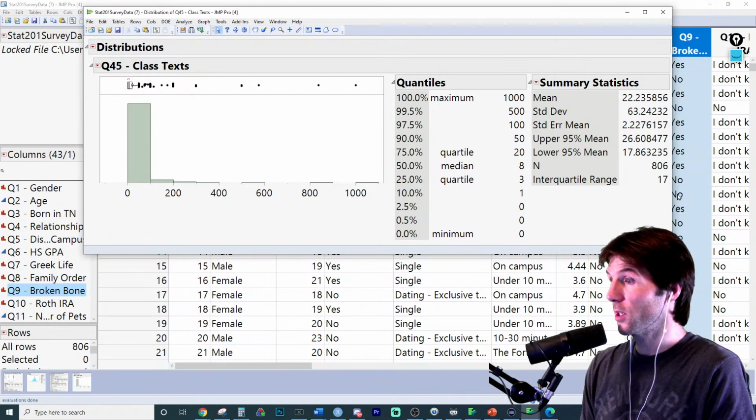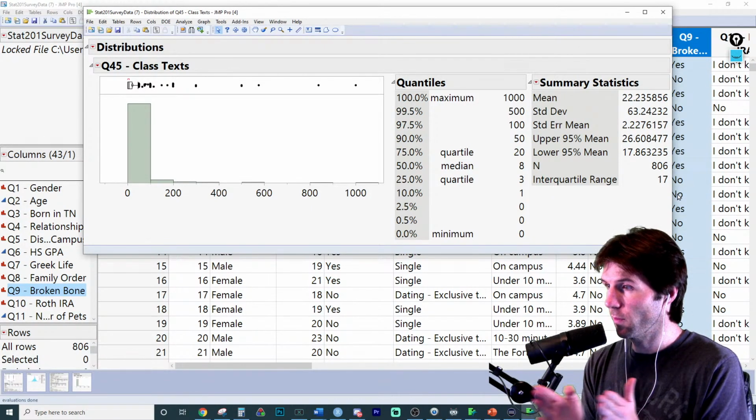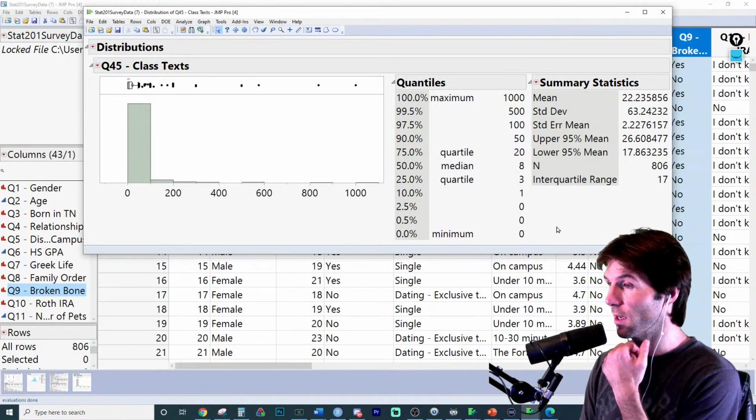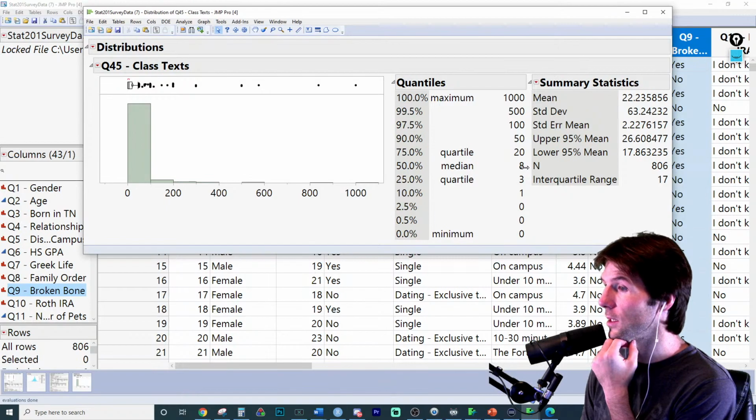So the IQR is the measure of spread because it's how far the middle 50% is spread out. It's from 3 to 20, so it's 17. And then the median is going to be the middle, or the 50th percentile.